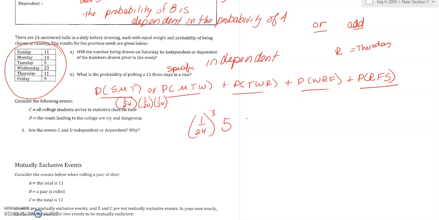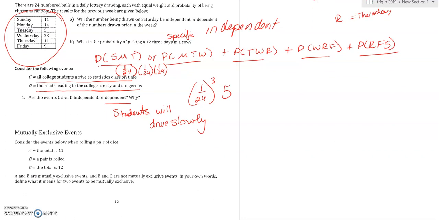What if I said C is all college students arrive to class on time. D is the roads leading to the college are icy and dangerous. So if I said to you, is that independent or dependent? Well, I would say that's dependent, because wouldn't you say that the students need to drive slowly because of poor conditions, right? So I think that coming to class on time definitely would be dependent on the conditions on the road.